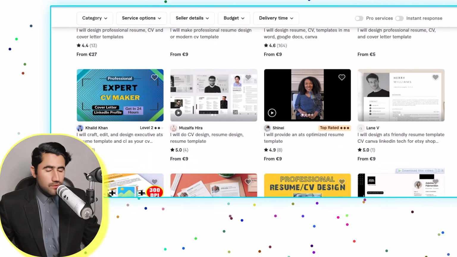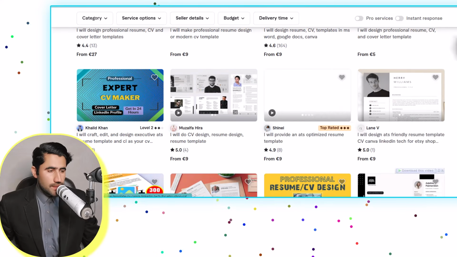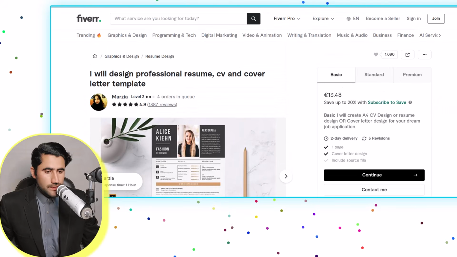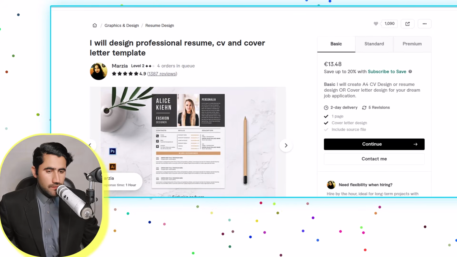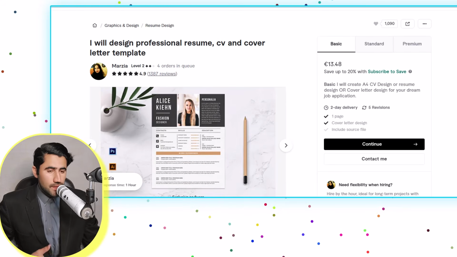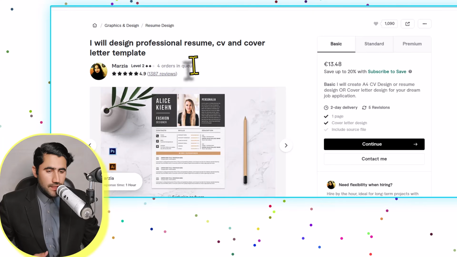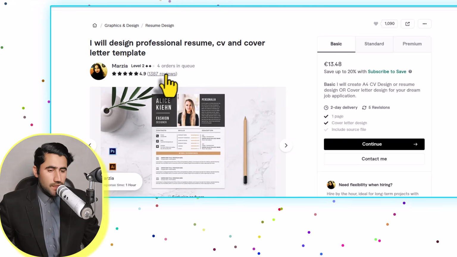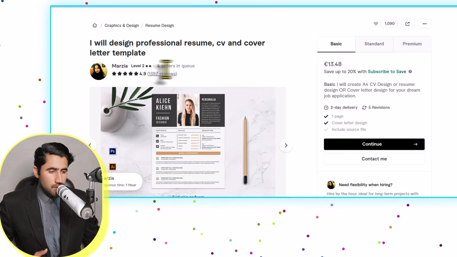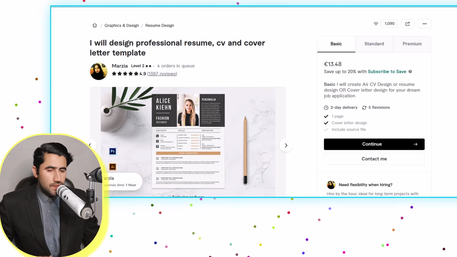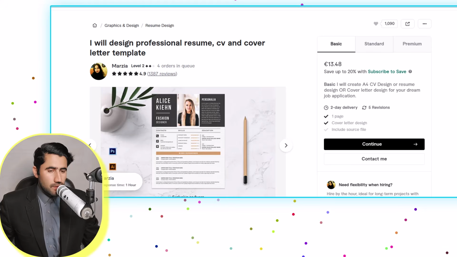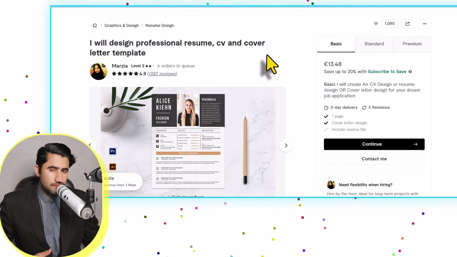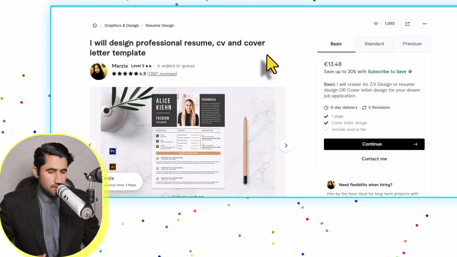What I want to do, guys, is I have selected one of the profiles here. You can see this lady. If I open her profile, you can see she has provided a lot of CVs and resumes for different clients. She got around 1300 reviews, and she still has 4 other inquiries. This means, guys, you can make a lot of money by creating your profile on Fiverr and providing this service to people. It's very simple.